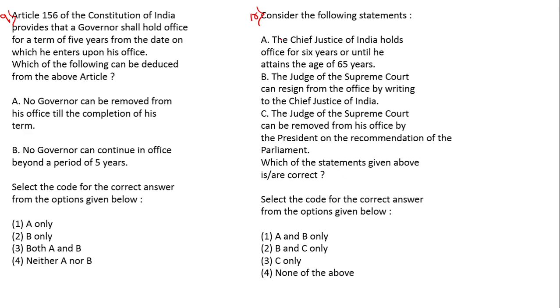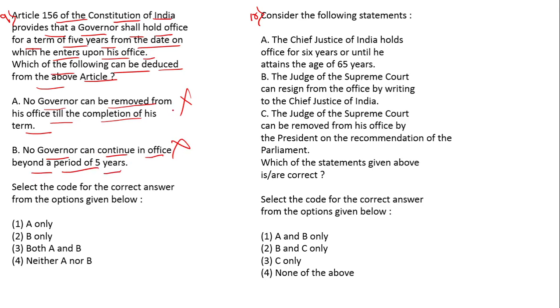Next question. Article 156 of the Constitution of India provides that a governor shall hold office for a term of 5 years from the date on which he enters upon his office. Which of the following can be deduced from the above article? No governor can be removed from his office till the completion of his term. So this is wrong. No governor can continue in the office beyond the period of 5 years. This is also wrong.